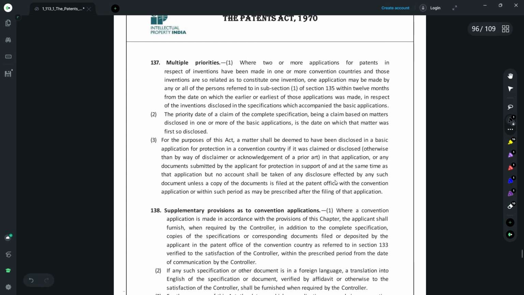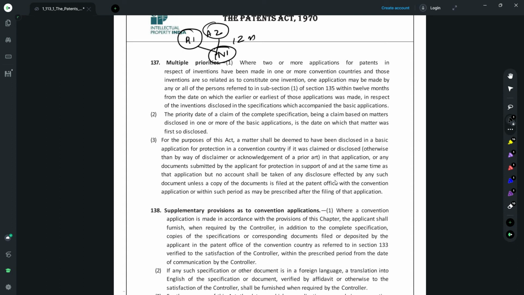Section 137 talks about multiple priorities, and it says that if there are 2 or more applications in respect of a particular invention in one or more convention countries, you can derive a single application out of it in India. So if there is an application A1 in the US and an application A2 in Europe, maybe you can derive one particular application and file one application in India. And this Indian application would include the contents of A1 as well as A2. Also, this Indian application would have to be filed within 12 months of the earliest date. So whichever is the earliest priority date, you have to count your 12-month period from that particular date.